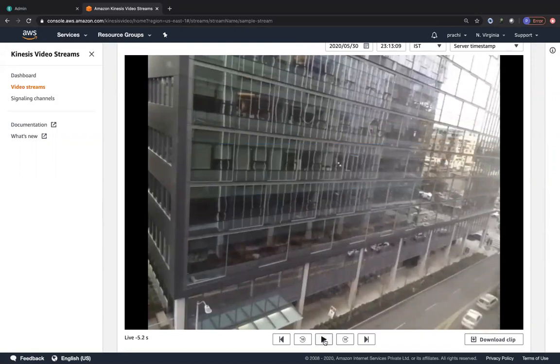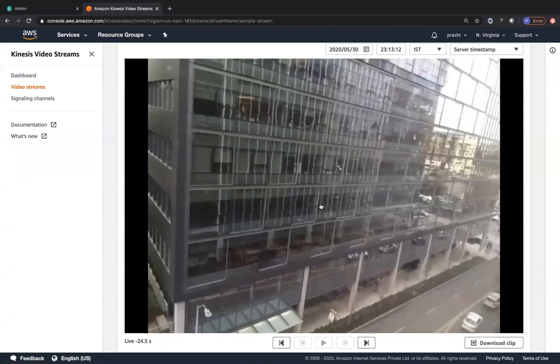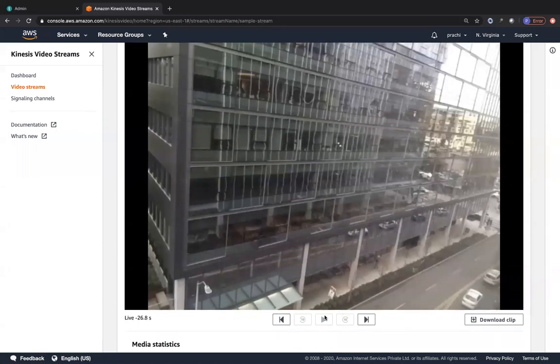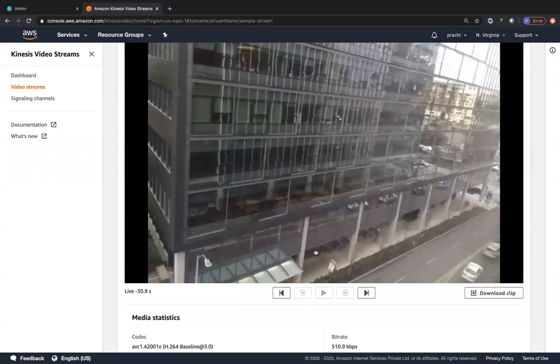You can pause, you can play, you can also download this clip. And you can see over here, based on the timestamp, we are going to download the clip. You can specify the duration and so on, and then click on download. The clip may not contain all of the media because it's limited to 100 MB in size, right? So you can get this clip based on that respective timestamp. So you can go ahead and look at this. It's pretty brilliant as to how they have set this up. So I think our video has finished streaming.